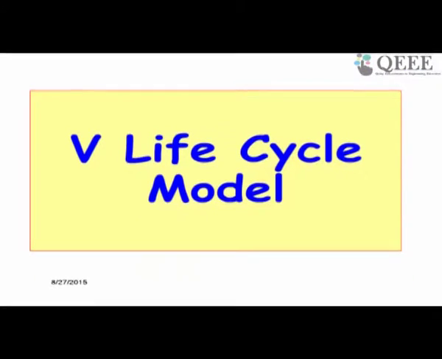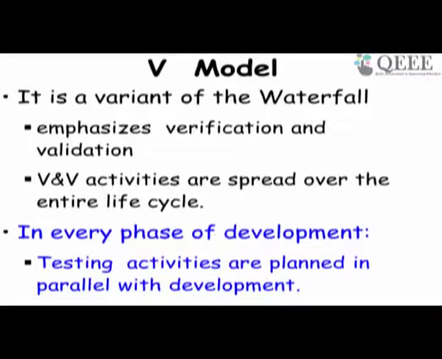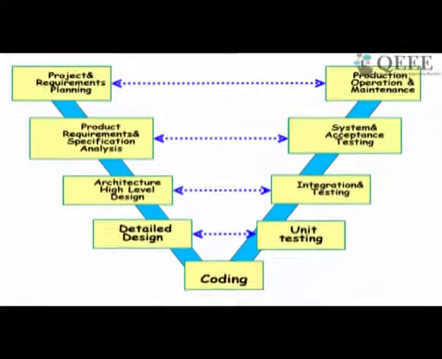When we talk of testing, one important life cycle model is the V life cycle model. This life cycle model pays special attention to testing compared to the waterfall model. Now let's see this model very quickly. It's a variant of the waterfall model, emphasizes verification and validation. Unlike the waterfall model, here testing activities are spread over the entire life cycle, and in every phase of development, testing activities are planned in parallel with the development. So as development occurs, in every phase, test planning or some test activities take place.